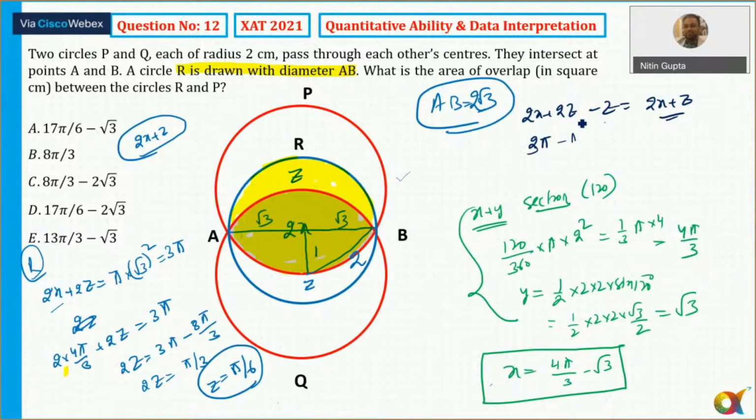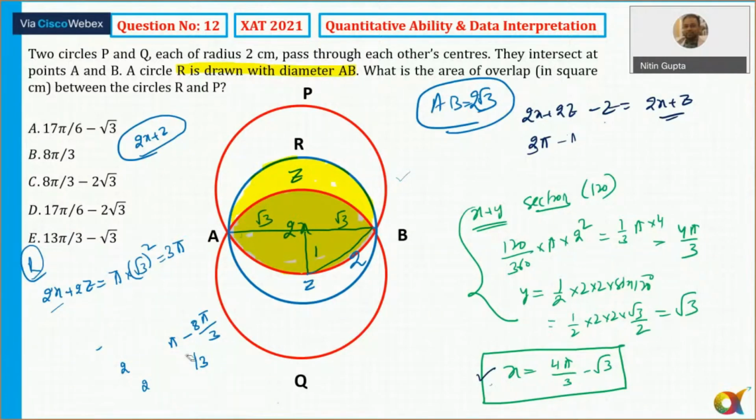अच्छा, ये value I have put in it wrong here. X is basically 4 pi by 3 minus root 3 ना. तो ये equation में सब... So 2 into pi.